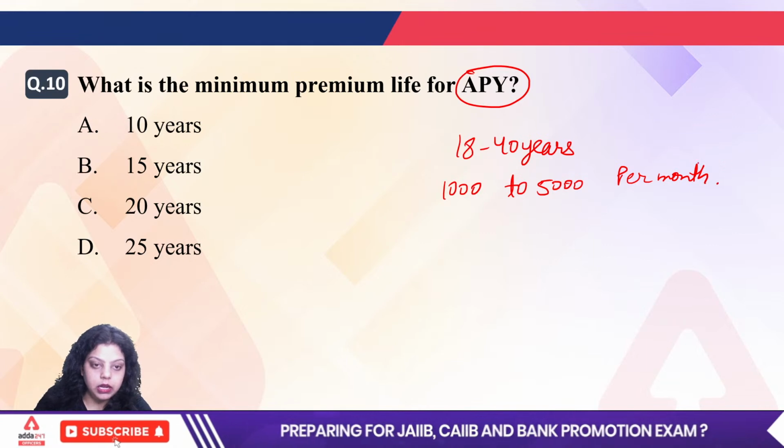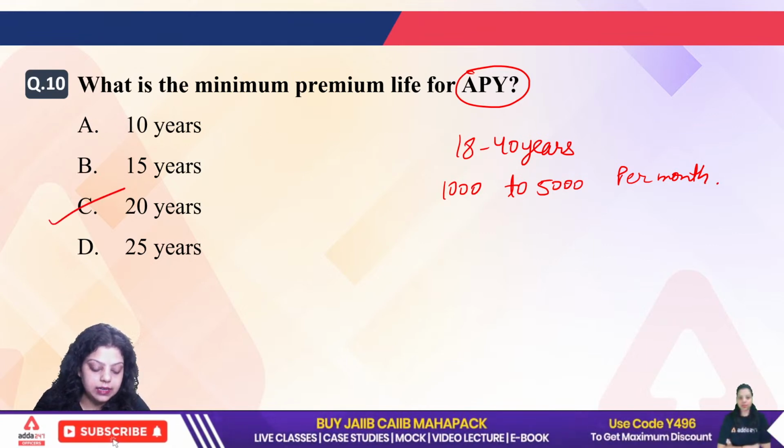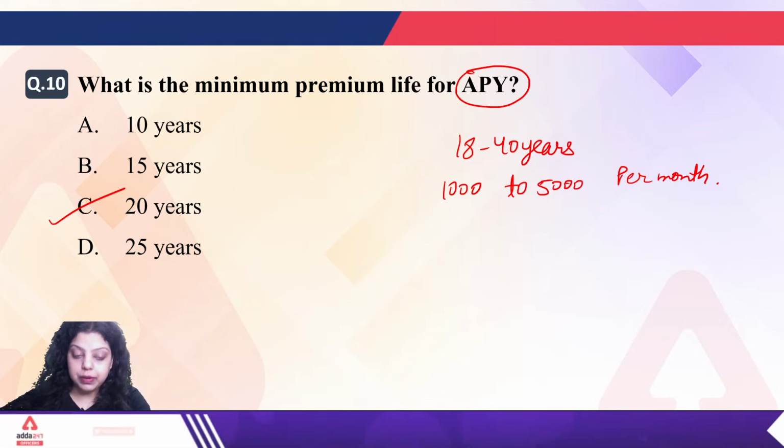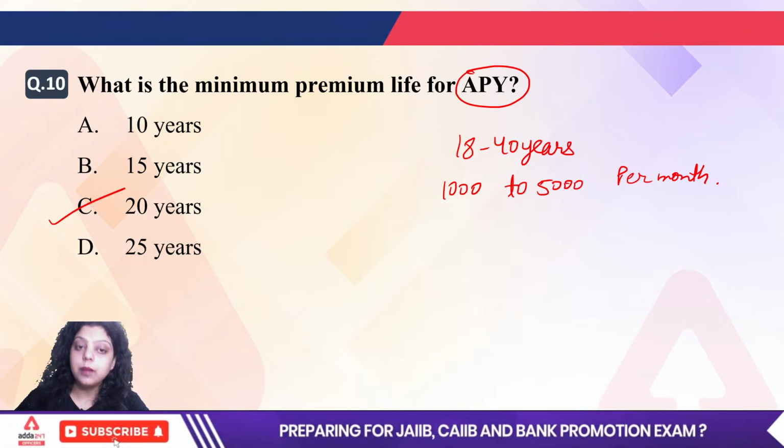Okay, now everyone is saying C. Very good. The right answer is C, that is 20 years. So the minimum premium life of a person who is investing in Atal Pension Yojana is 20 years.